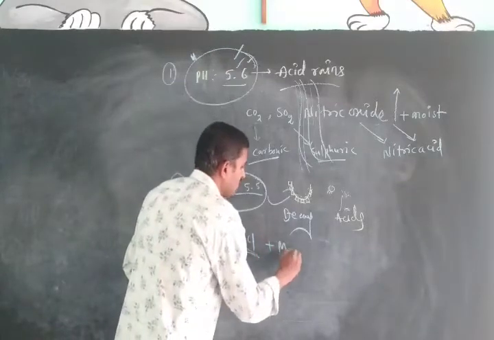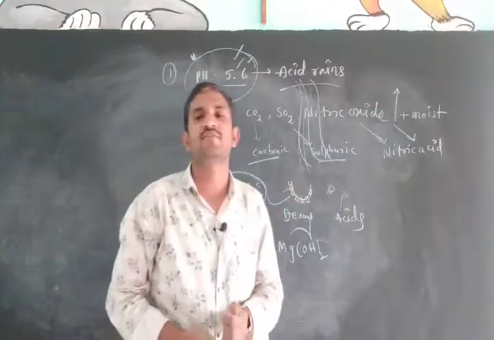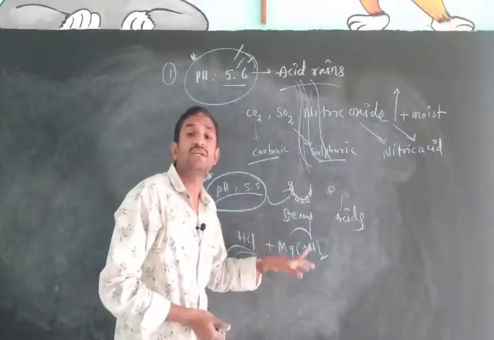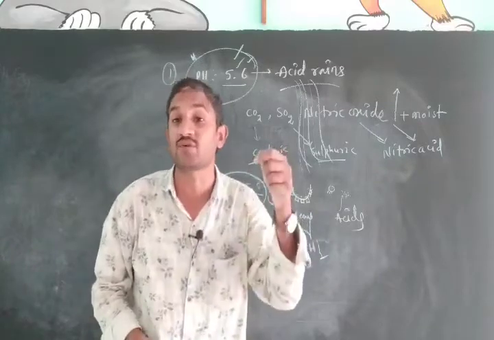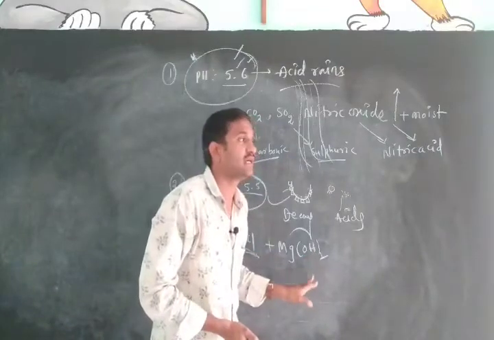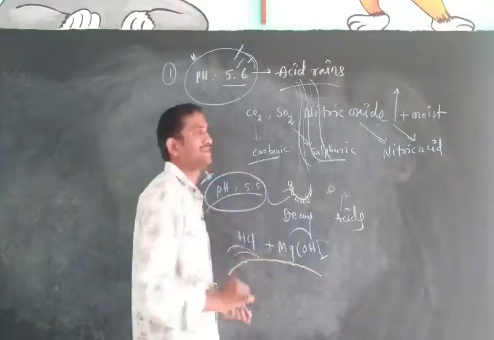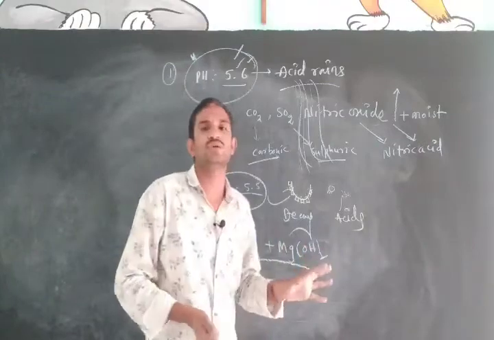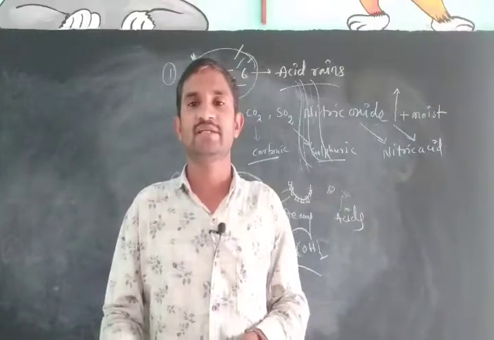What is that? Milk of magnesia, magnesium hydroxide. We have to take milk of magnesia. As you see in the advertisement for the Eno packet, that is the presence of milk of magnesia only. It will be reacting with acid. When acid and base both react, it becomes neutralized.